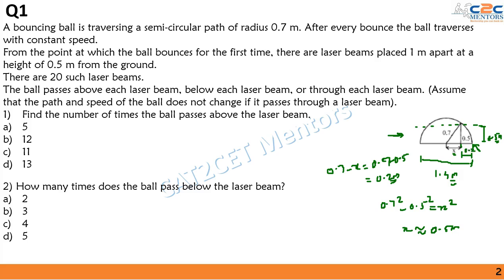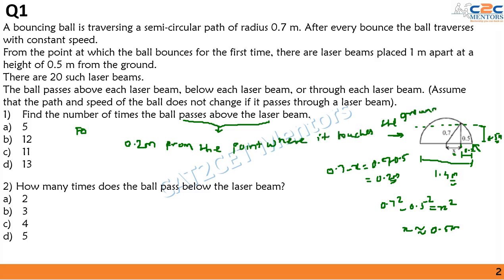Over here we can see that it is not going to pass above the laser beam. It is going to pass below the laser beam. So for the ball to pass above the laser beams, the ball should be at least 0.2 meters from the point where it touches the ground. I hope this is clear.